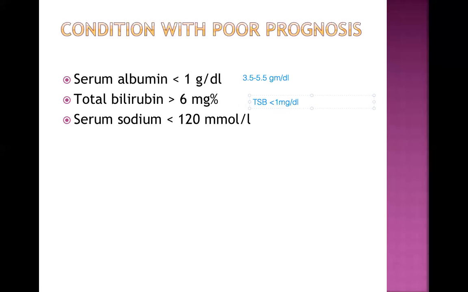So in this condition, it is more than 6 milligram percent or 6 milligram per deciliter, it's the same thing. This is a bit high. And serum sodium, what is the normal value? I want to get this answer. 135 to 145. Excellent. 135 to 145 milliequivalent per liter.